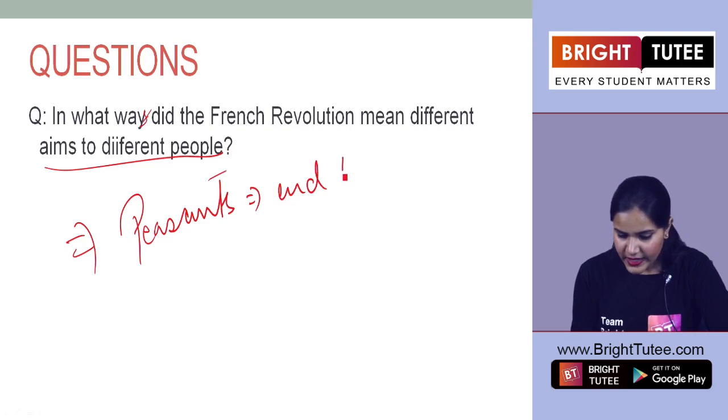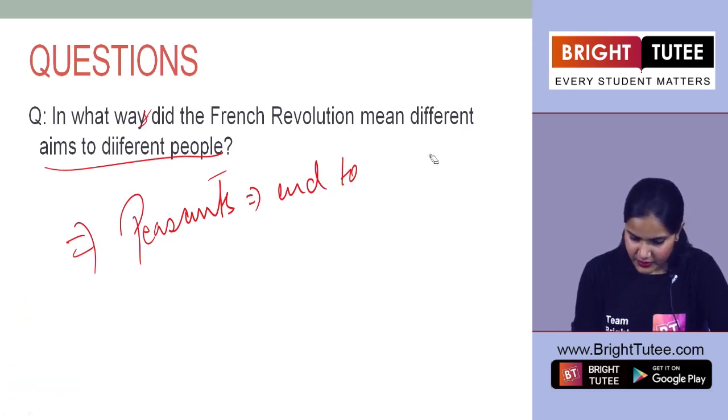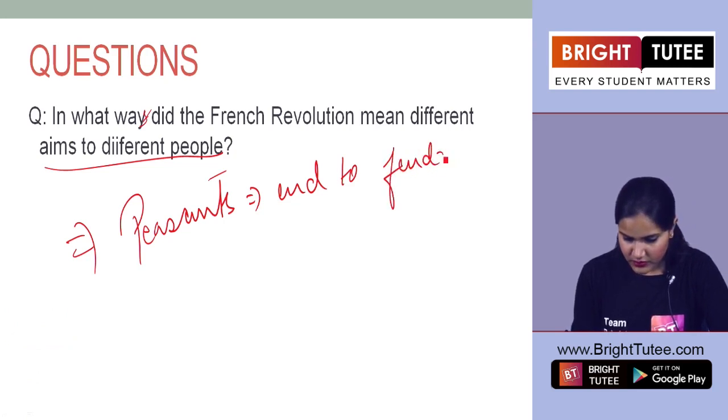You will say that it was an end to feudalism. Let me correct the spelling here. And cruel taxes that we have learned right now.